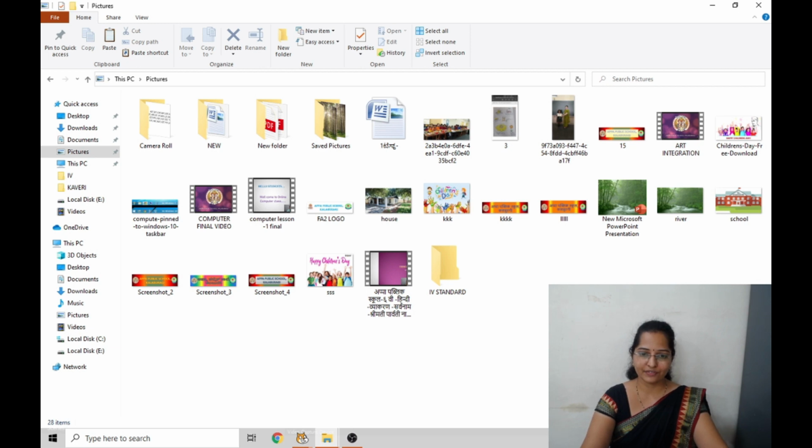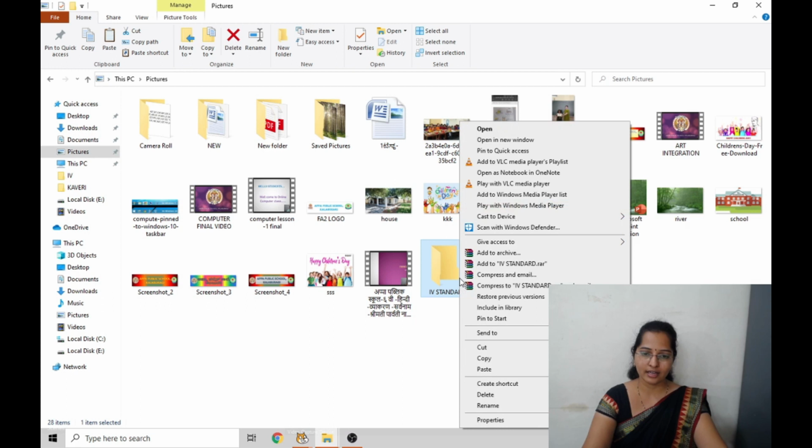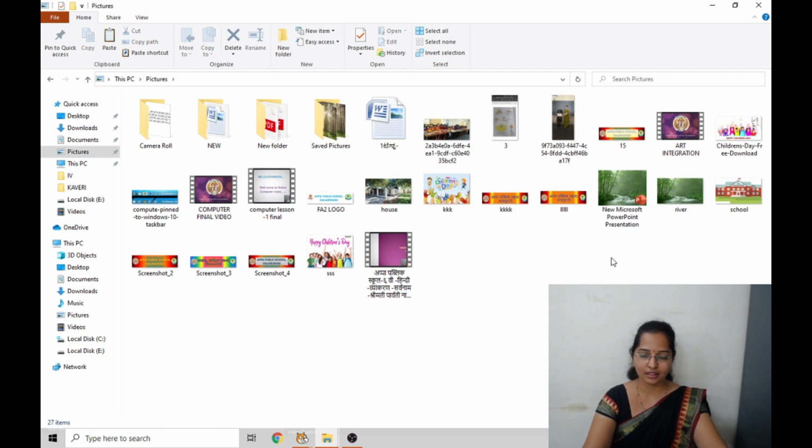Now at last we'll see how to delete a file or folder. I have created this 4th standard, but I don't want this. I want to delete this. I want to make a new file. How to delete this? Once again click on this, select, and then right click. We can see the delete option here. Click on delete. The file has been deleted.